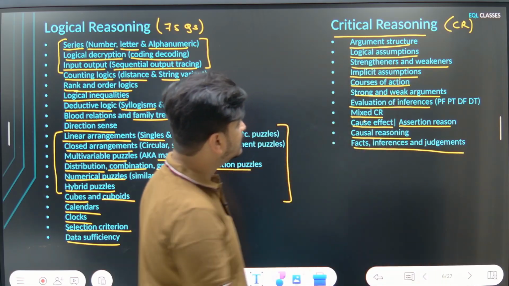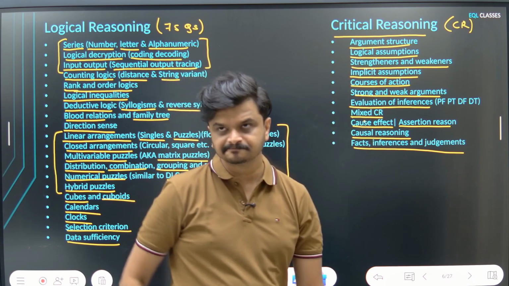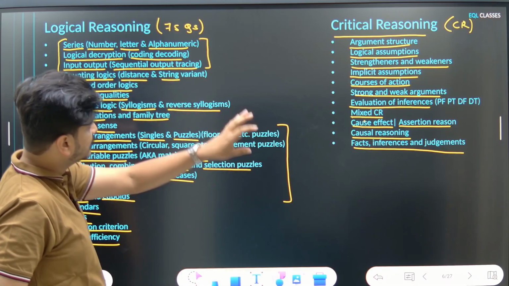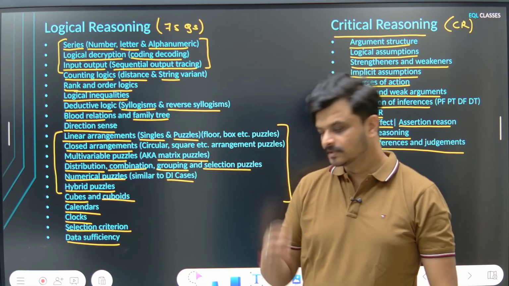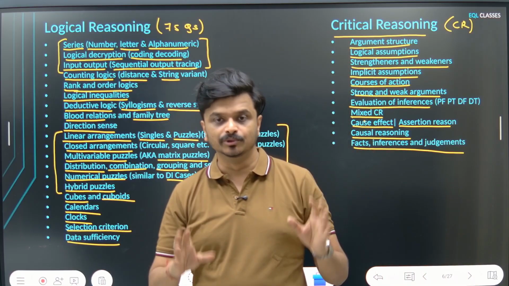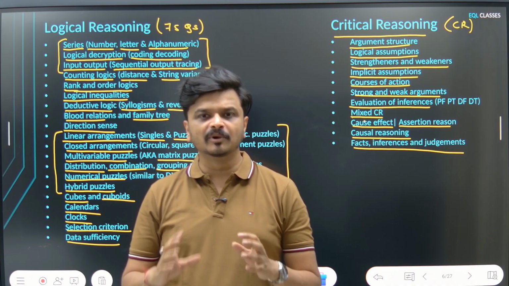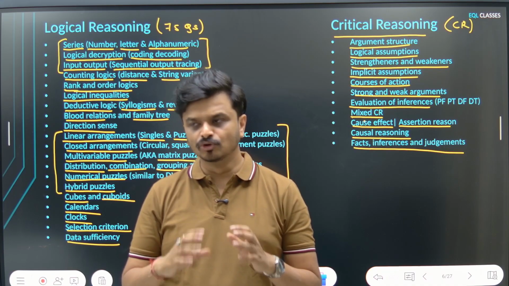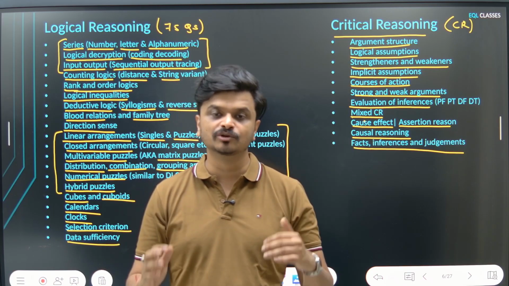So this is the entire gamut of critical reasoning topics. LR and CR together, you will be ready for 75 marks. Okay. So every topic which is present here is important to you. If you want to be extremely confident about your preparation when you go into the exam hall, every topic in this list should be covered.